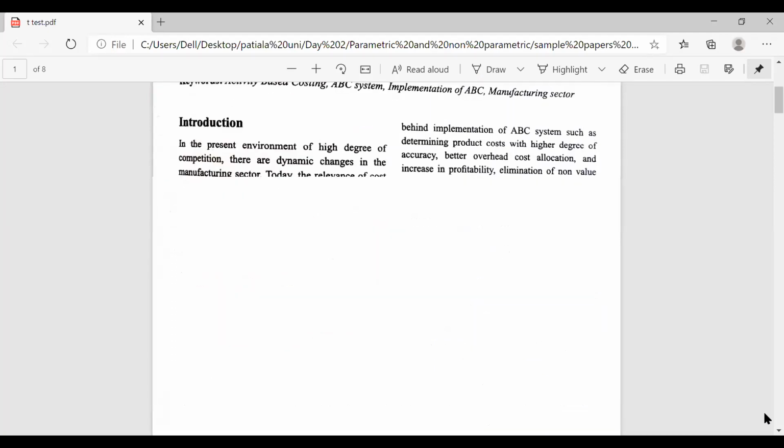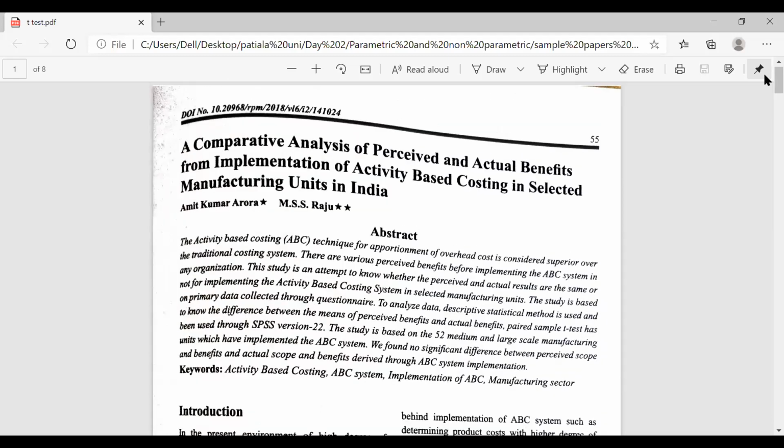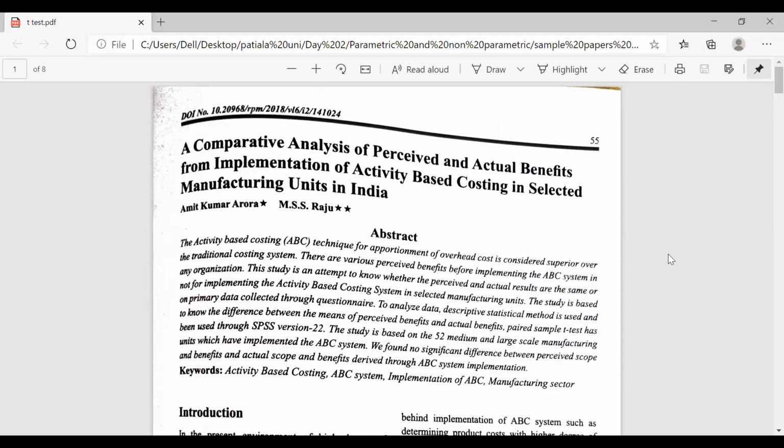Ma'am, for getting the paper selected in good quality journals, if suppose we have not applied SEM, by the application of these tests, will the paper be accepted? Seeing papers in A-star category using non-parametric tests. So see, it's not the test that is important. It's what you are doing, what contribution you are giving, and how you are writing and presenting it. Test is never important.